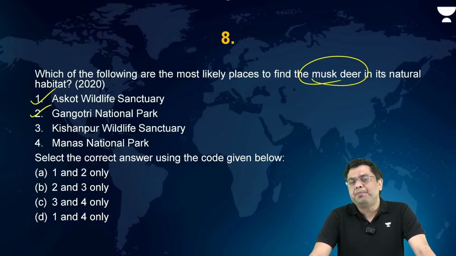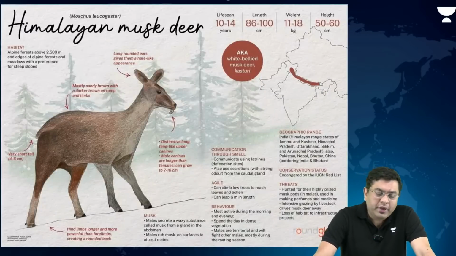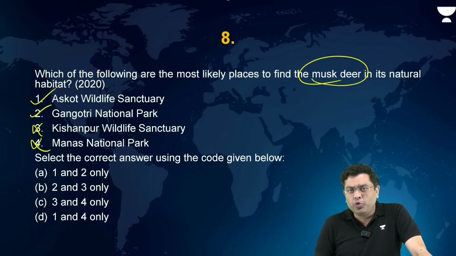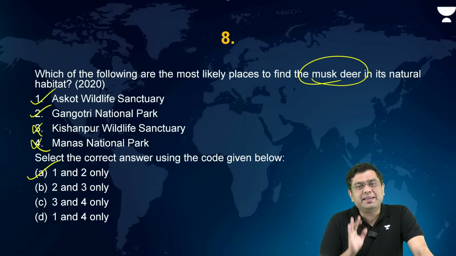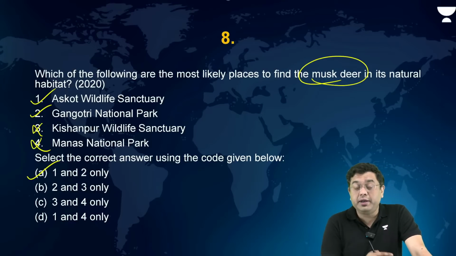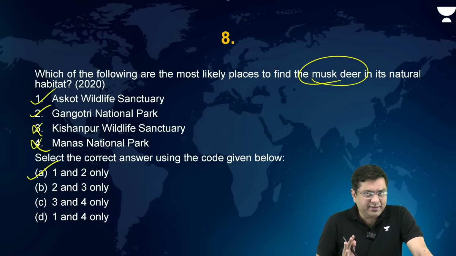Kishanpur Wildlife Sanctuary. Kishanpur is situated in the Terai region around the area of Dudhwa National Park, and that is where you won't find the presence of musk deer, and neither will you find it in the region of Manas National Park. So these two are not there. Anyways, if you knew that 1 and 2 are the regions where musk deer can be found, automatically that is the only option which is available, even if you are not aware about the location of the third or the fourth. So that also will drag you to the correct answer in this case.